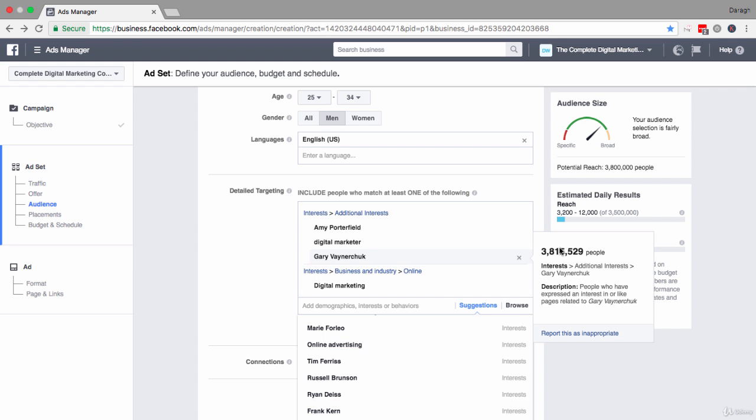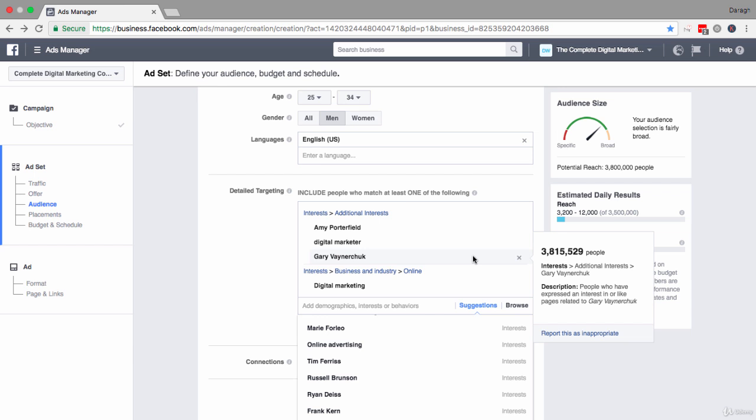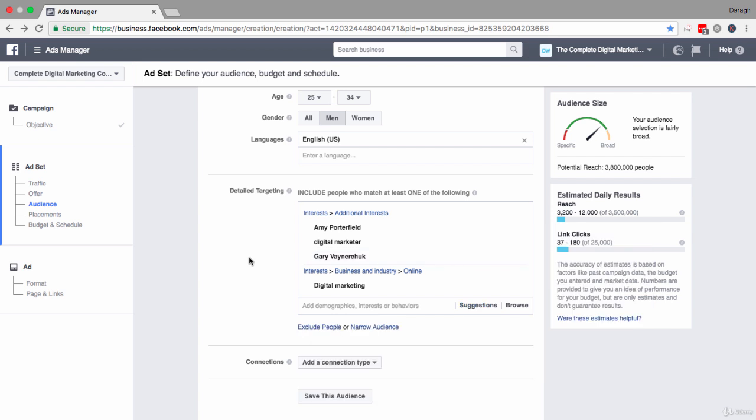And it's fascinating to really see how many people are interested in one person or another. So if you think somebody is the biggest in your industry, it can just be interesting to come in here and actually test that with some data and see, what is the data that Facebook has and who do they see as being the bigger well-known person or the bigger page, etc.